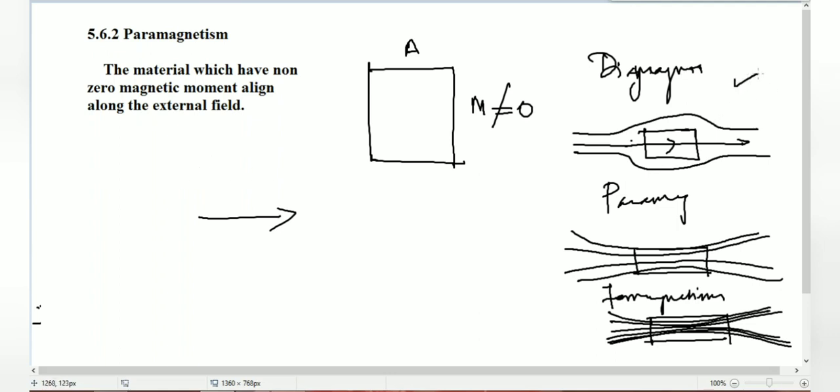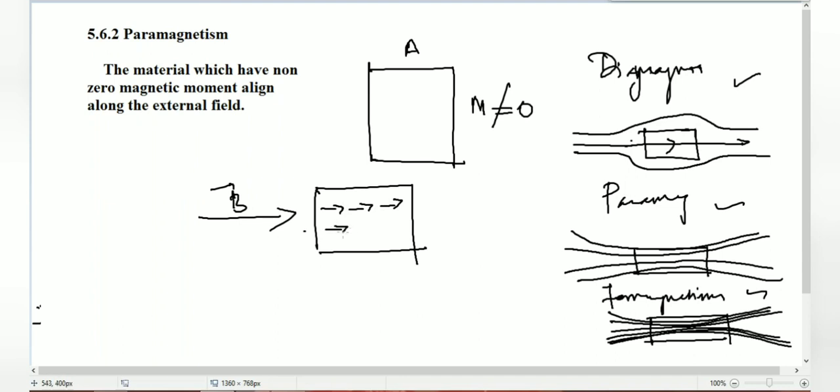So from this diagram you can understand what we are going to study, and what we studied in diamagnetism, right? So this is an external field. Now I am going to put the material A here. What I said, material A has some magnetic moment, which means it has some magnetic moment on its own.